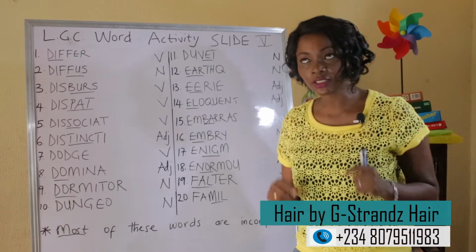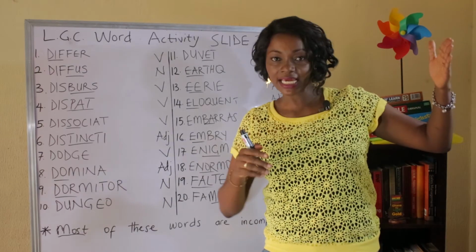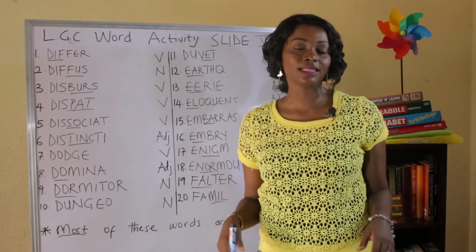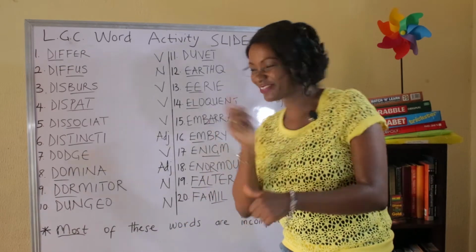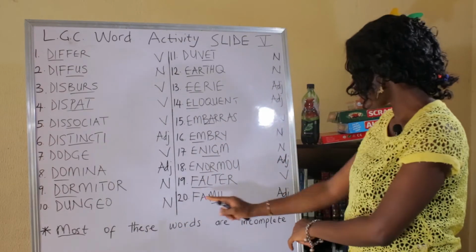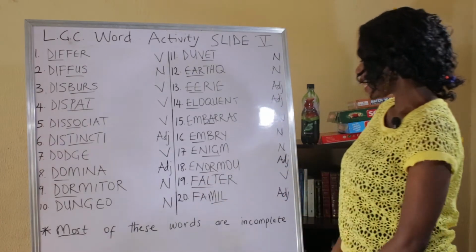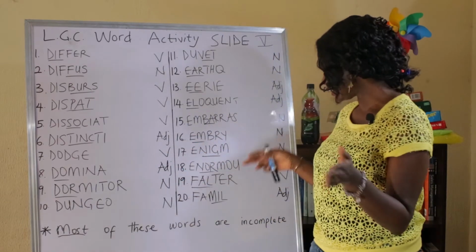Now, I'll tell you a little something. If you add the word gigantic and enormous, you get ginormous. And let's just say that the champion in you is ginormous, right? Great. Moving on, this is a verb and it is falter. Falter is complete. And that is the 5th word that we have here that is complete. We did not add anything to this.